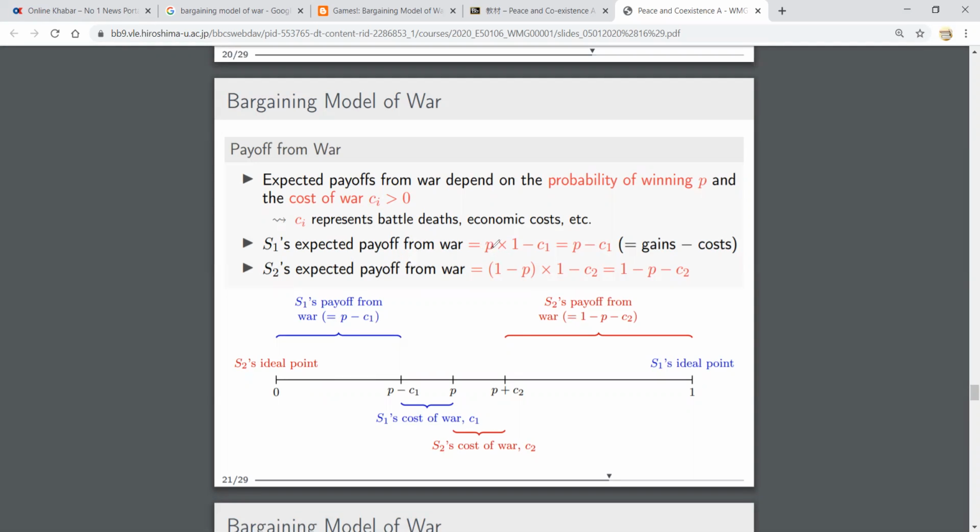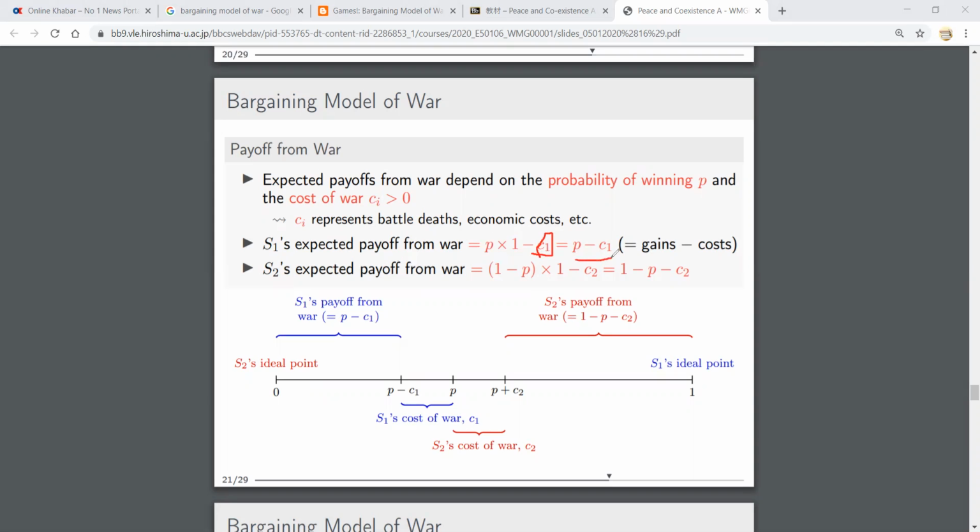The probability of winning is P, and if they win, they will get one unit of money or land, that is the scarce resource. P times 1 will be their expected payoff from war. But there is a cost also. Then it will be P minus C1.